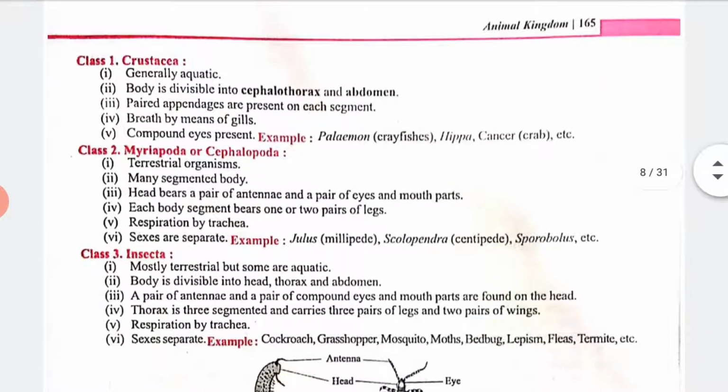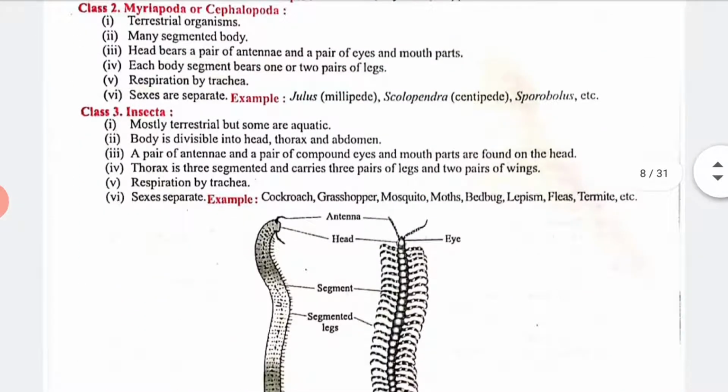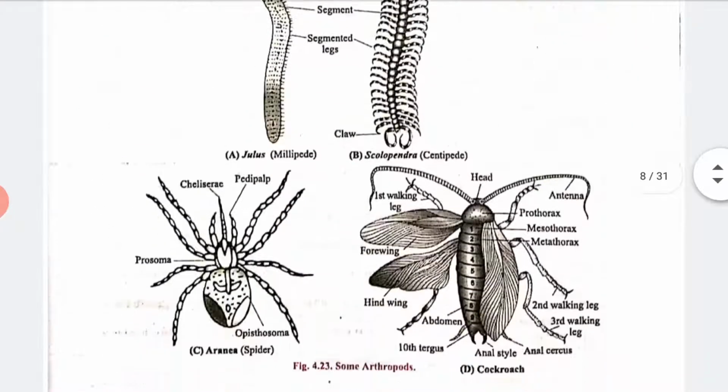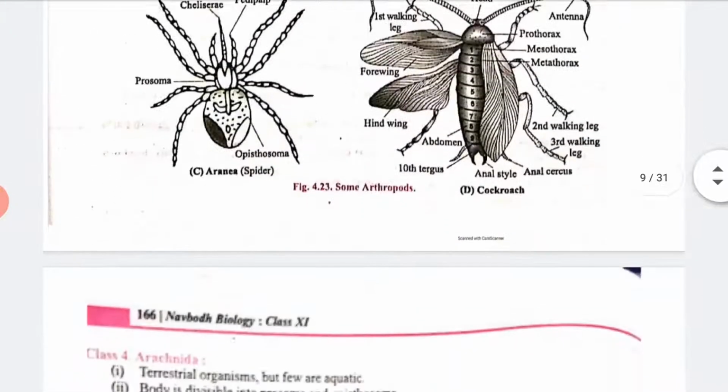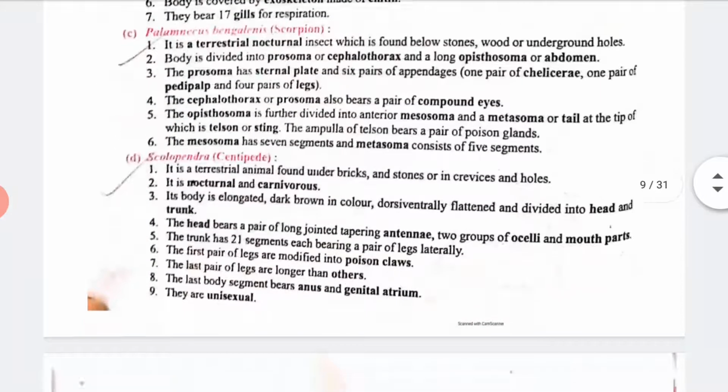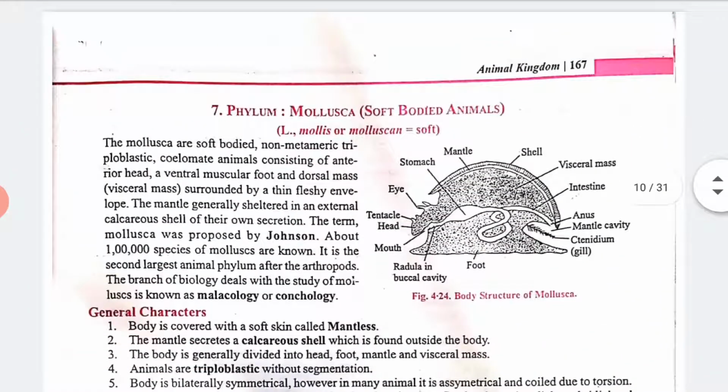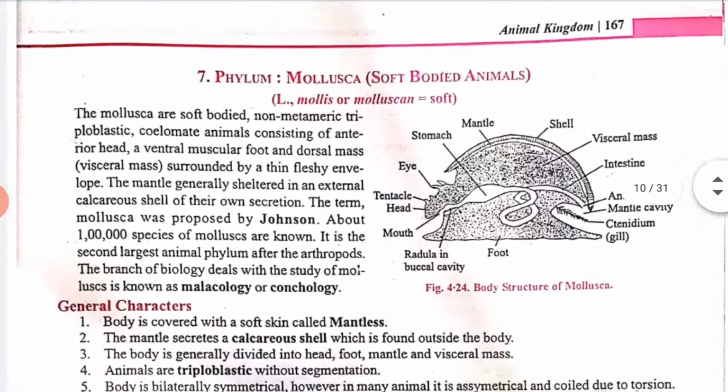Now again, according to the classes we have the classification, which you can read in your book. Next phylum we have is Mollusca. Mollusca comes from molluscus, or mollis, which means soft, meaning the animals have a soft body. So let's see whose animals are soft bodied.